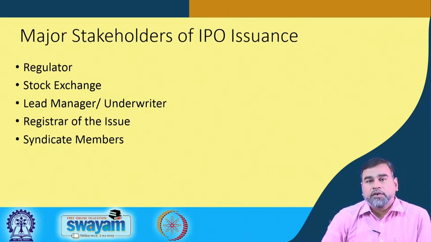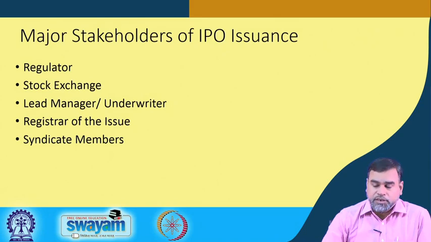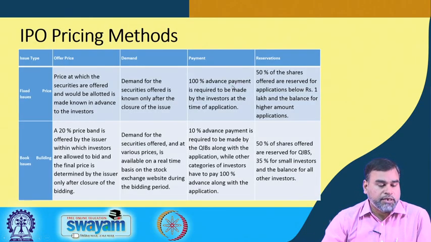The merchant banker also appoints some syndicate members, registered with SEBI, who act as intermediaries for creating the demand and supply situation in the market. These are the different stakeholders involved in the IPO issuance process, and they are helpful in issuing the IPO from the market.